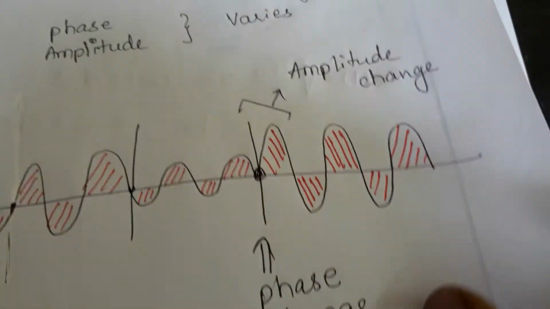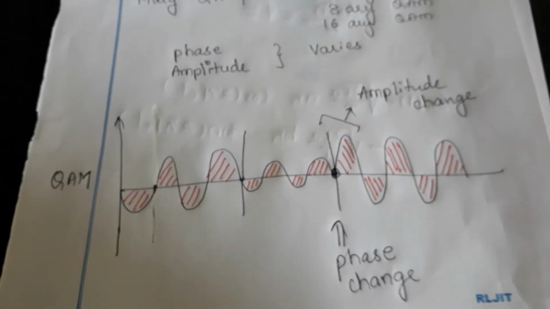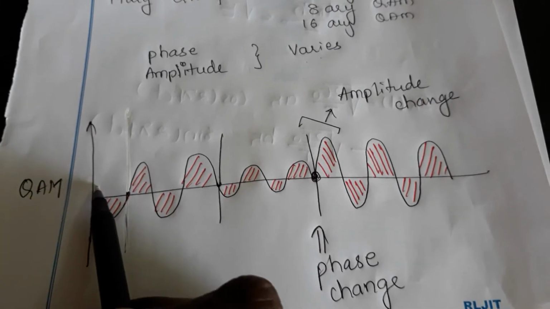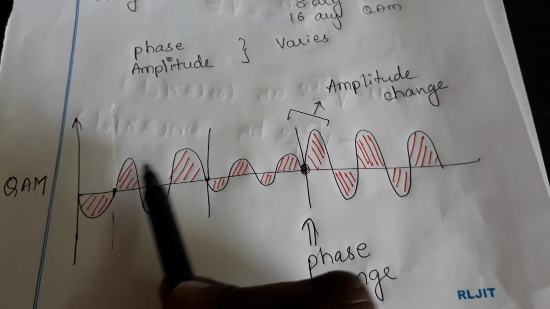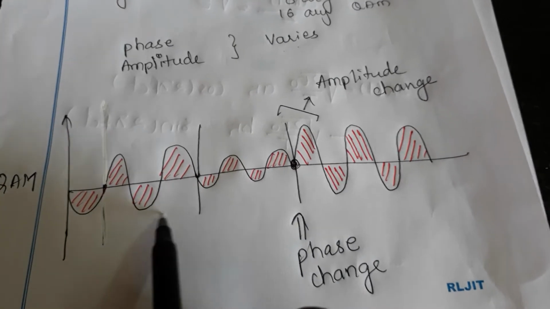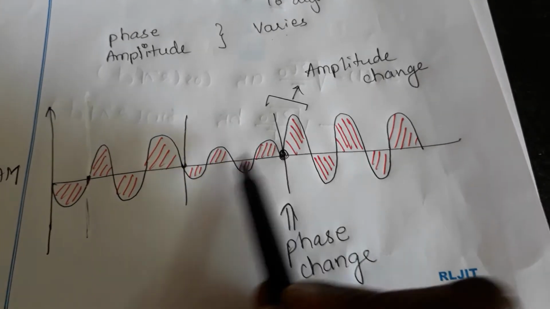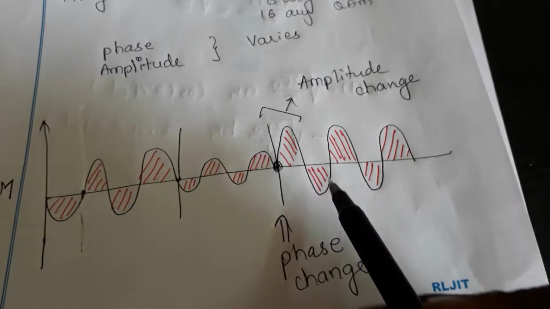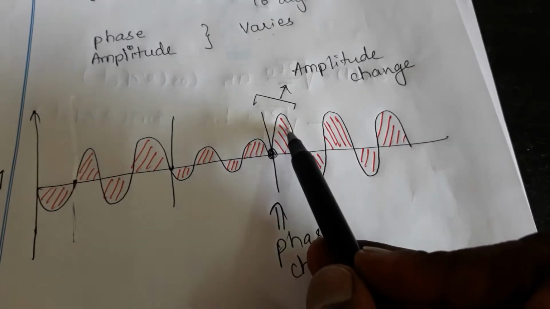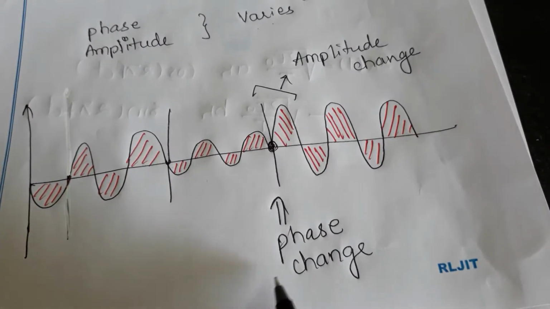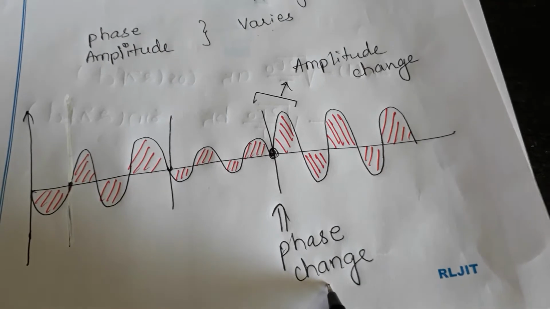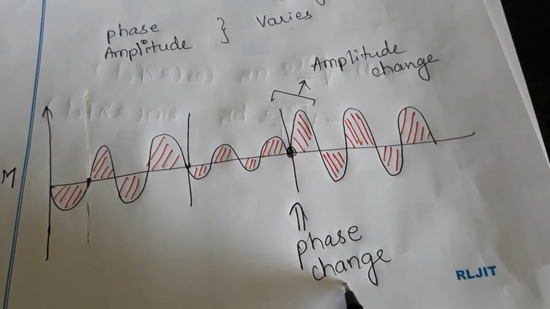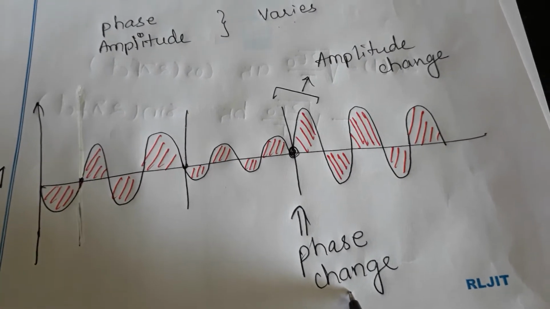Now let me go to the next part. A simple example I have taken to show you the wave. Can you observe the QAM wave? Here the amplitude is constant in this duration, but the amplitude varies here. Correct? So the amplitude is varied. Now let us see the phase. Can you observe a small amplitude and a large amplitude here? That is nothing but the phase changing. The phase is changing, and that is why we call it quadrature amplitude modulation.